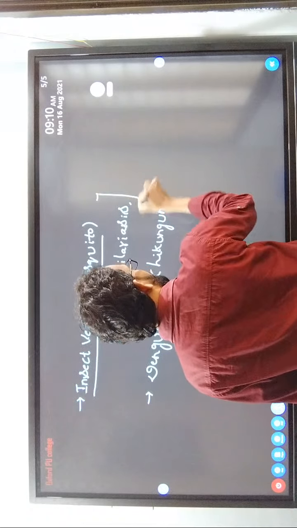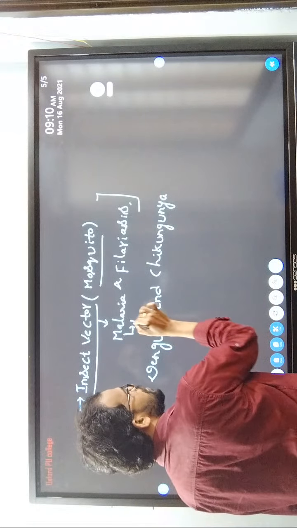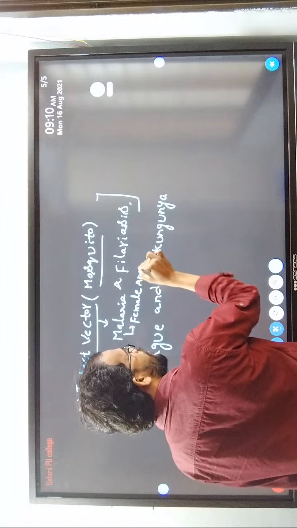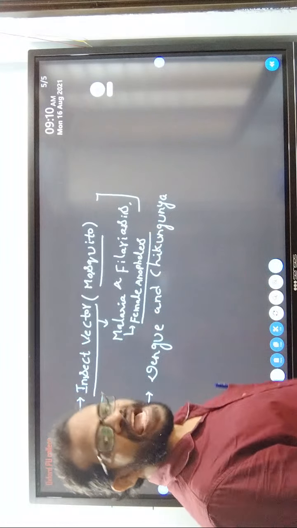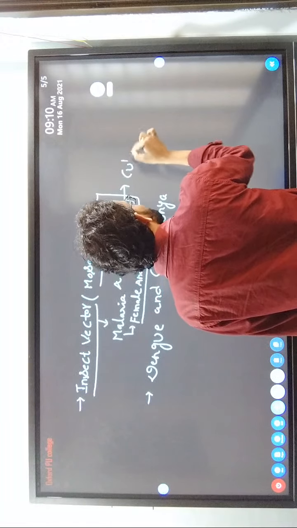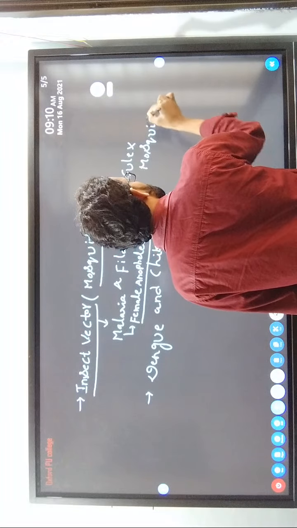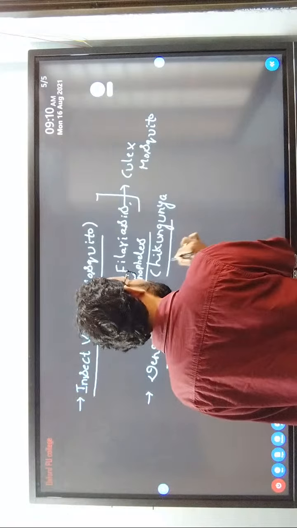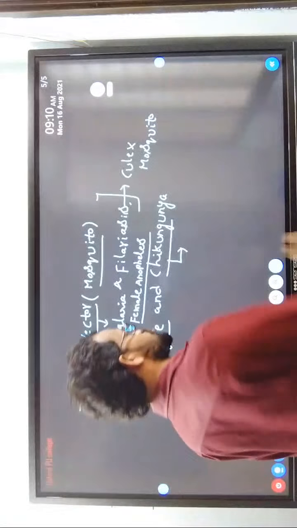Malaria is transmitted by the female Anopheles mosquito. Filariasis is transmitted by the Culex mosquito. What is the mosquito name? Very important, Culex mosquito. Next one, dengue and chikungunya are easily transmitted by the Aedes aegypti mosquito.